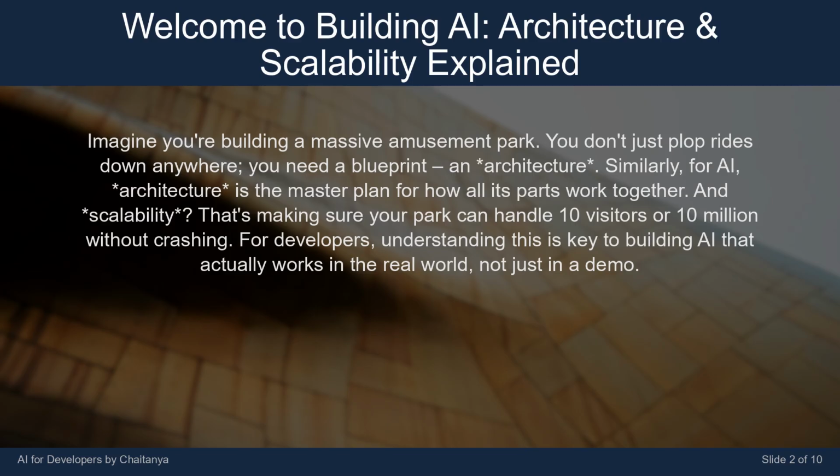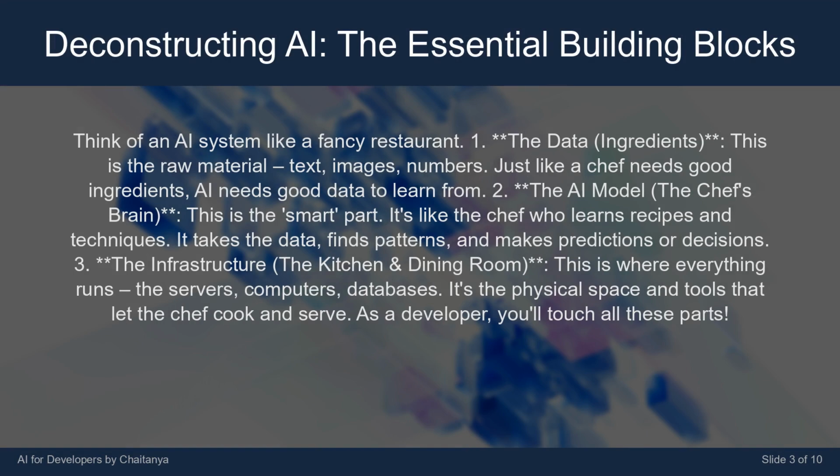Similarly, for AI, architecture is the master plan for how all its parts work together. And scalability? That's making sure your park can handle 10 visitors or 10 million without crashing. For developers, understanding this is key to building AI that actually works in the real world, not just in a demo. Think of an AI system like a fancy restaurant.